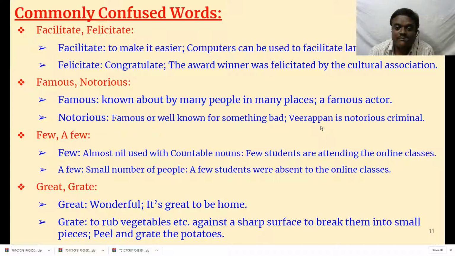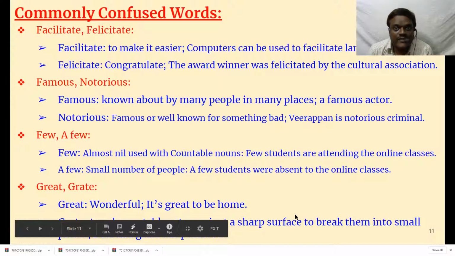Famous people means, for example, Modi is a famous person, because he is doing so many good things, so people across the world know him. Not only Indians, many people know him. Mahatma Gandhi is known all over the world. Why? Because of his good deeds. Ambedkar is known to many people in the world because of his achievements. Vivekananda is a famous person, but Veerappan is a notorious criminal. There are so many such notorious people. Still, we remember them for their bad deeds. So that is the meaning of notorious.